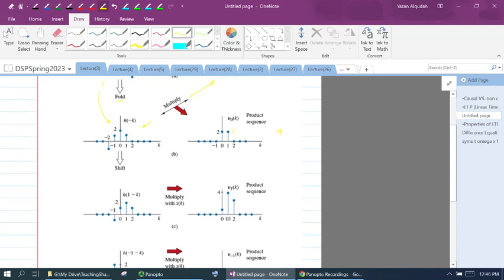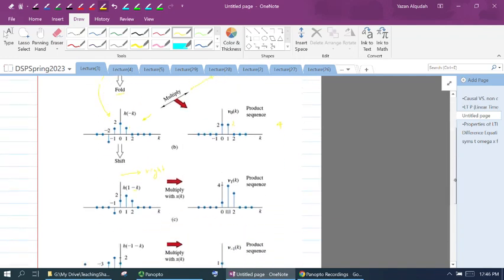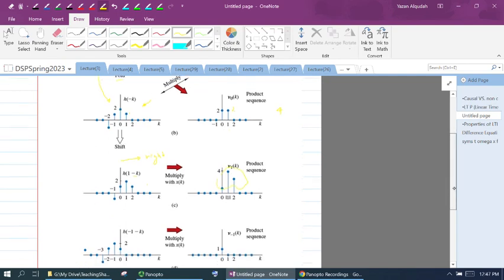Then we shift h of negative k by 1. Because we have the index as negative k, shifting by 1, h of 1 minus k, is going to cause h of negative k to move to the right. And this is going to give me the output when n is equal to 1. We do the same thing. We multiply this with x of k. We're going to get these terms. Then we're going to add all these terms together. Then we're going to shift.